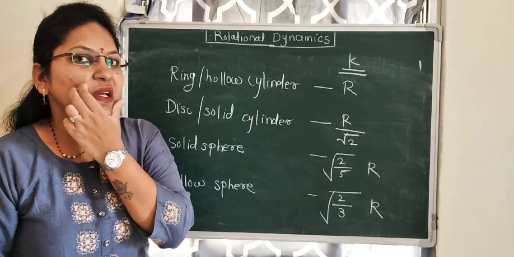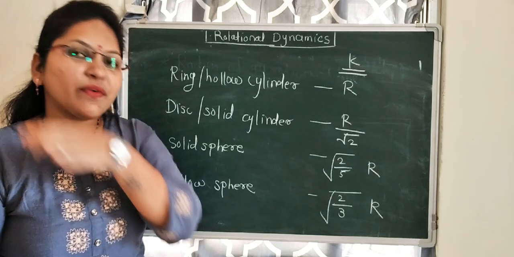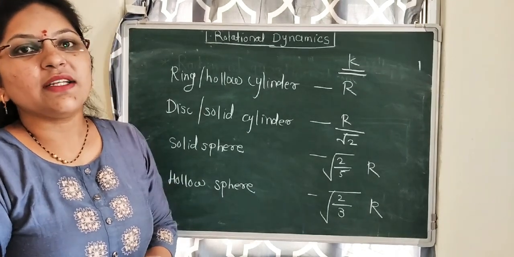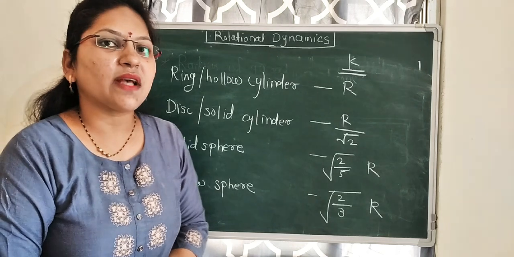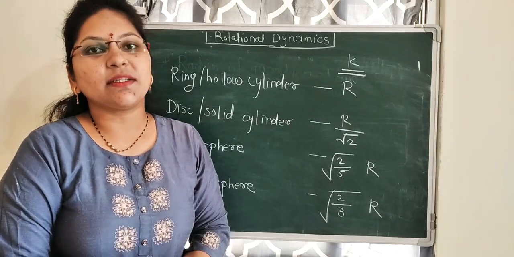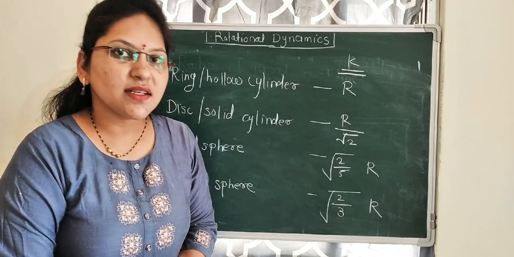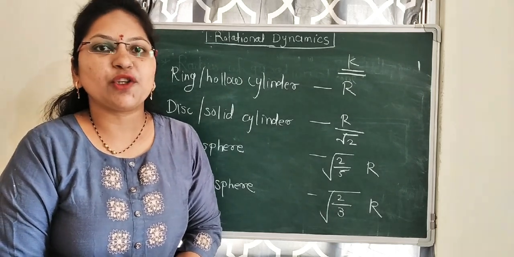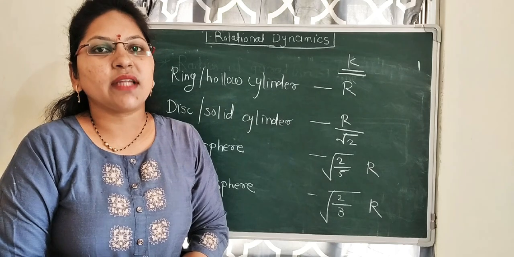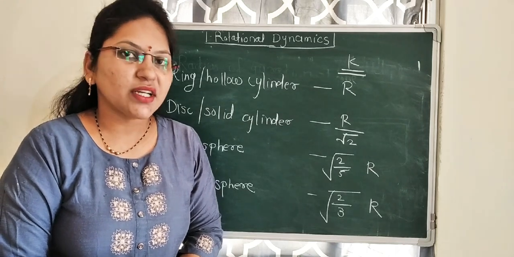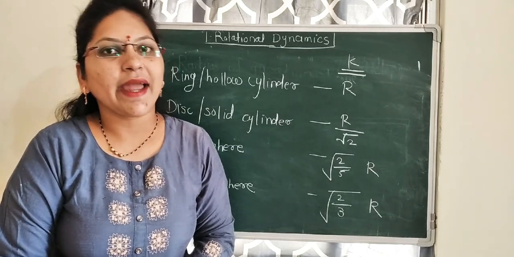So here we have seen the moments of inertia for different bodies about the axis passing through the diameter, center or tangent. Different cases we have seen about the moment of inertia. So in the next lecture we will study angular momentum and torque.